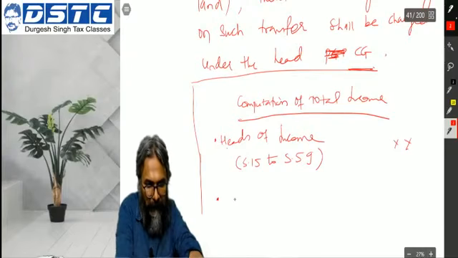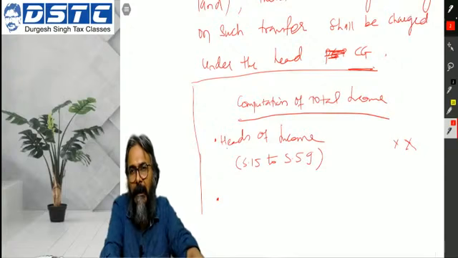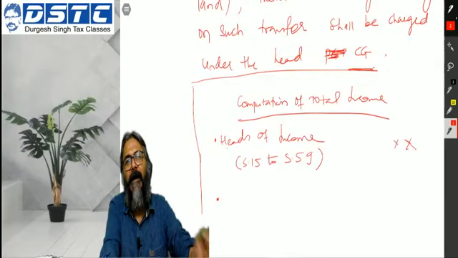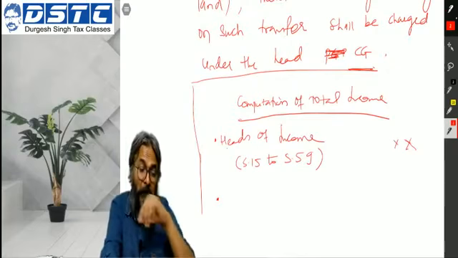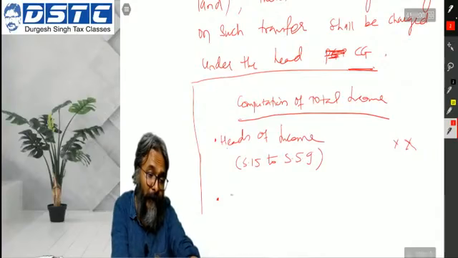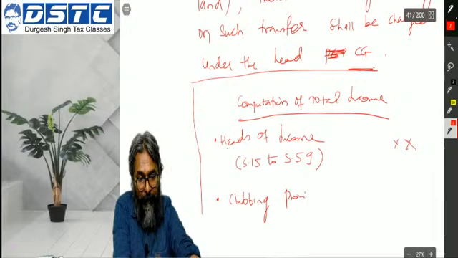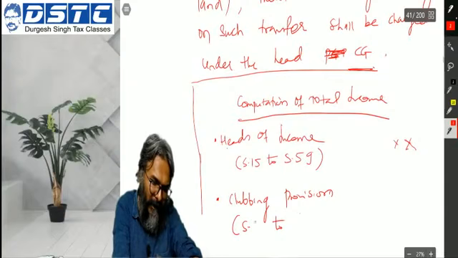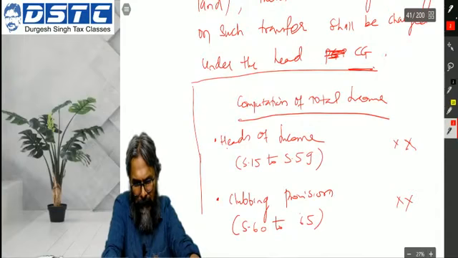After that, students, after all the heads of income are done with, thereafter from section 60 to section 65, it is a clubbing provision that comes into play, isn't it? Clubbing provisions come into play. Now this starts from 60, as I told you, 60 to 65.